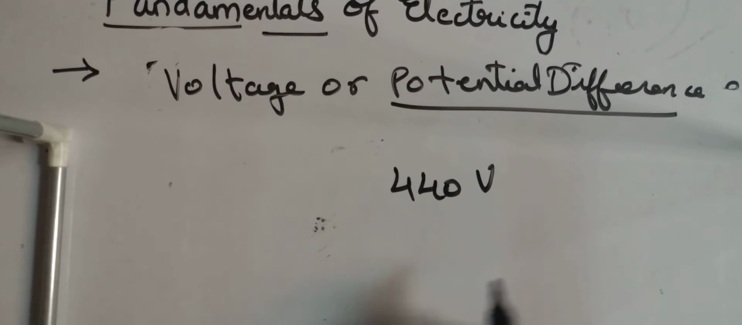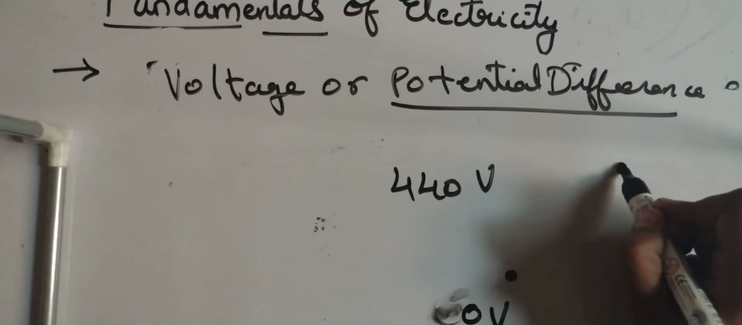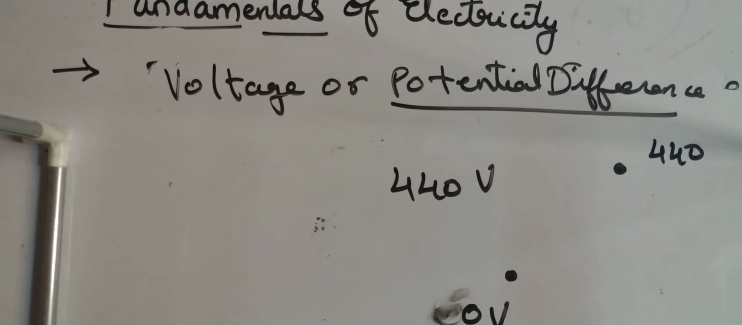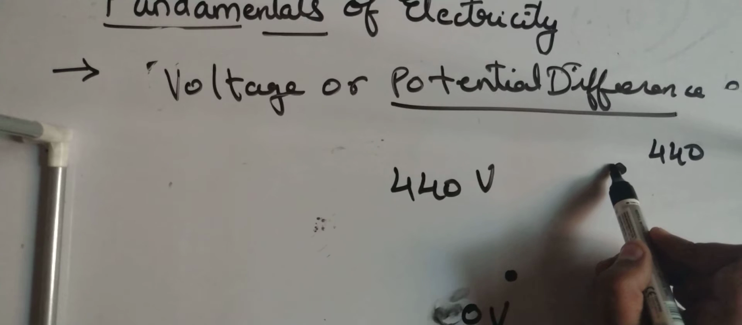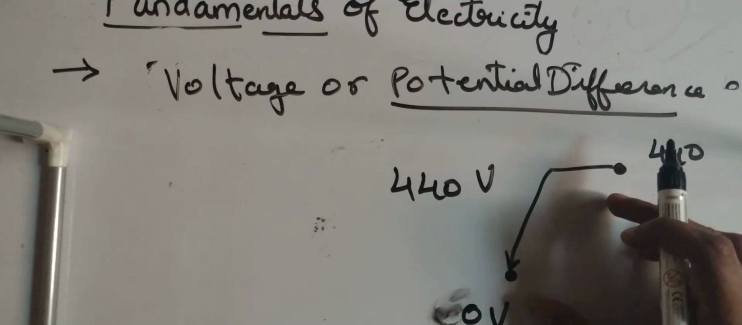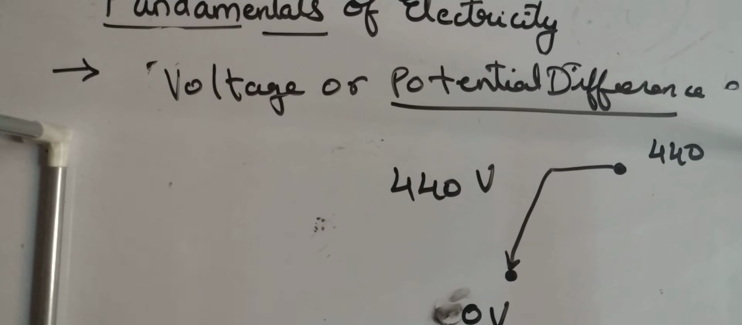What do you mean by 440 volts? That means one end of the terminal is grounded. Grounded means, say, it is at 0 volt and the other end is at 440. So to transfer the information from 440 to 0 is very easy, because of this gap.